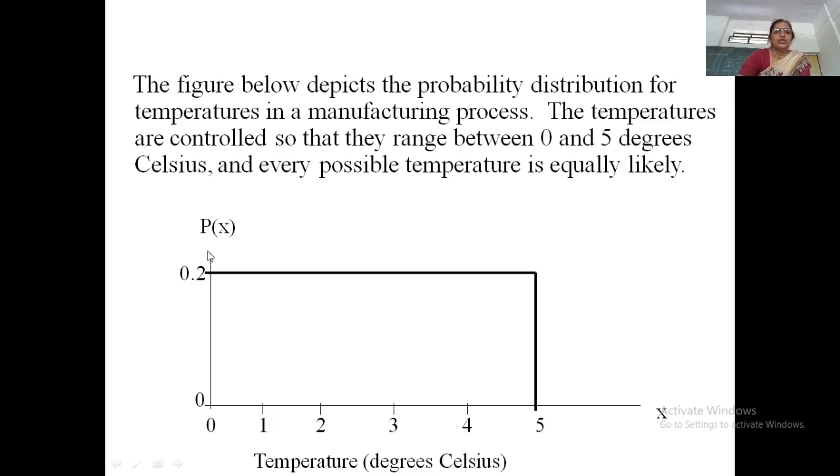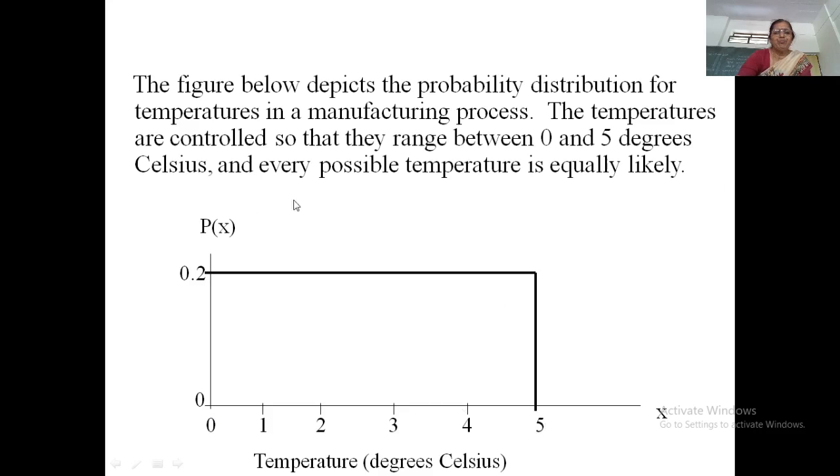Now this is one of the examples of how to find the probability of a uniform distribution. Suppose this particular figure shows the probability distribution of temperature in a certain manufacturing process. The temperatures are controlled so that the range should be between 0 to 5. So the machine should not overheat, therefore the range for that particular temperature is from 0 to 5. And it should be uniform in this interval.